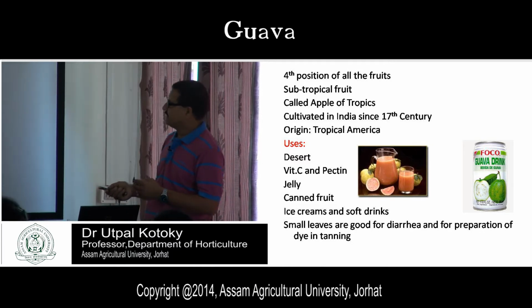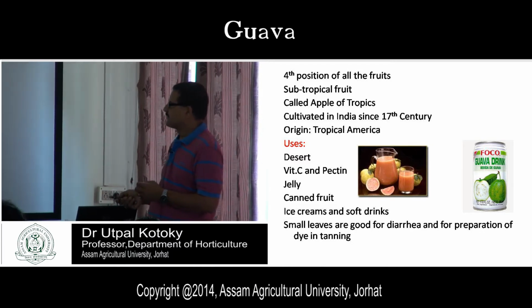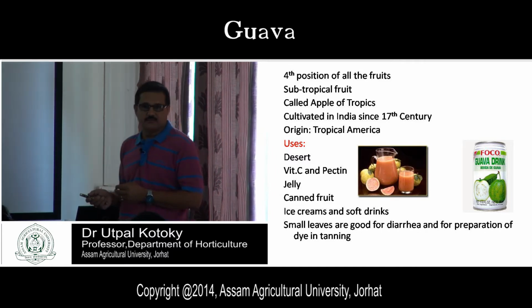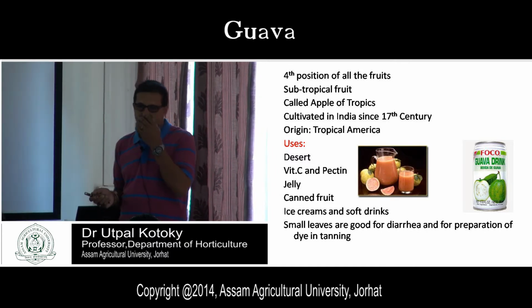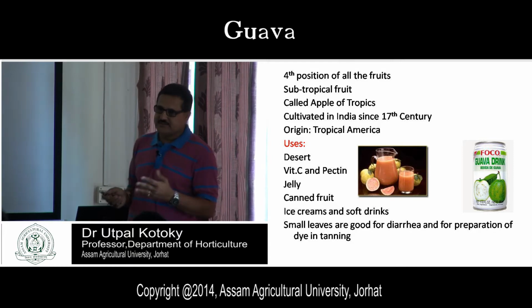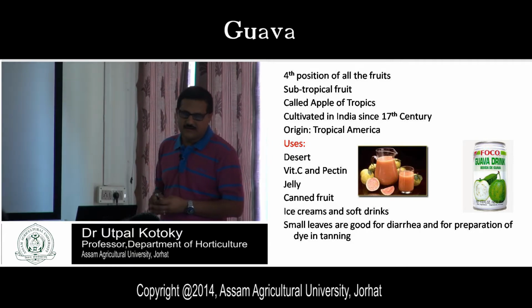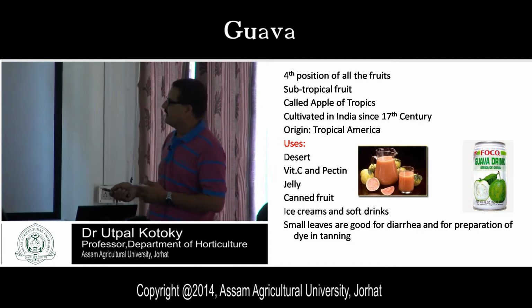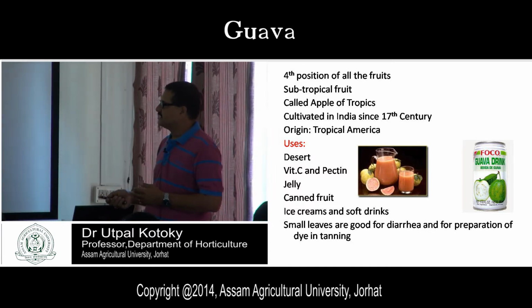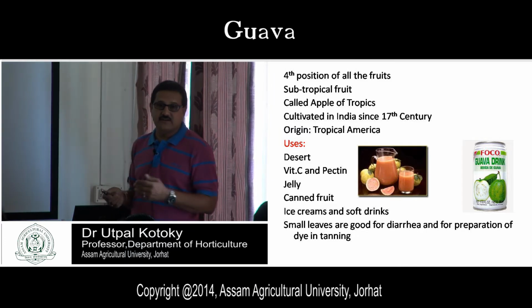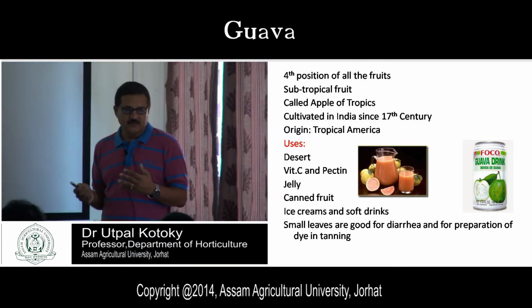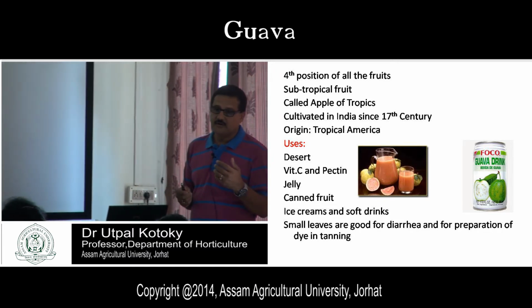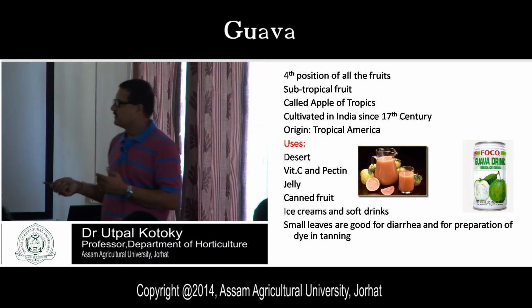Now what are the uses? These are the uses. First one is dessert fruit. Dessert fruit, as I have already told you, can be used after a meal, like banana and papaya. This contains high vitamin C content and pectin content. The highest vitamin C content fruit is, yes, next to this, your guava.